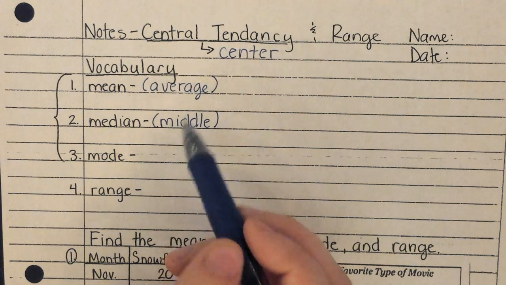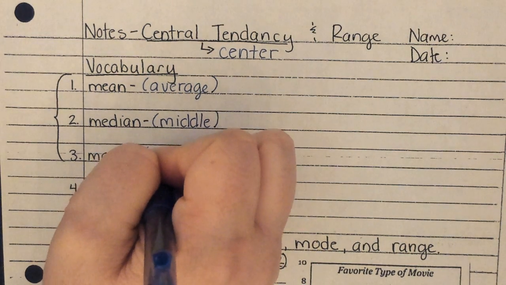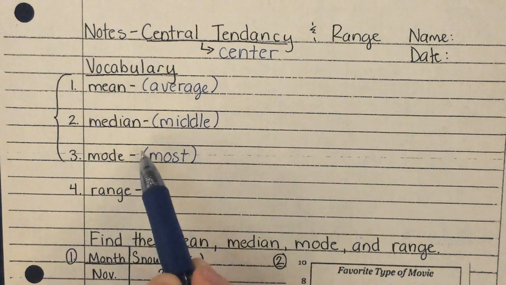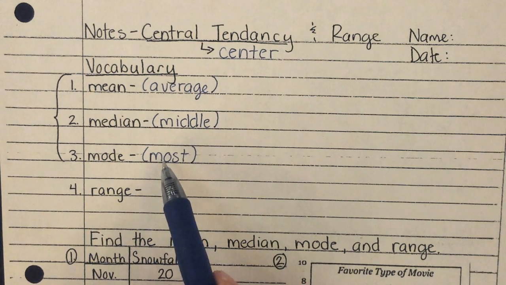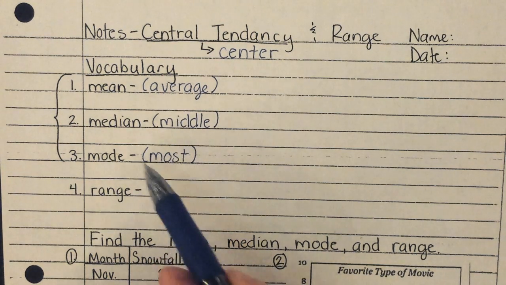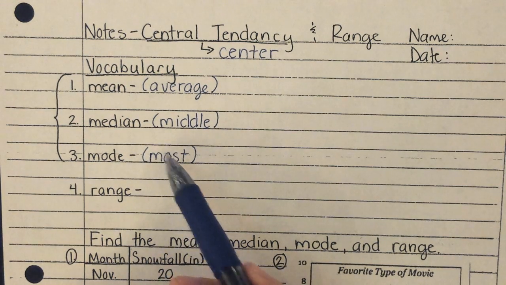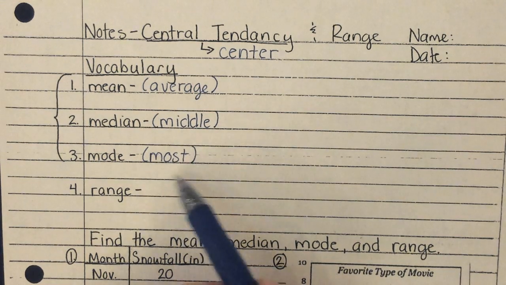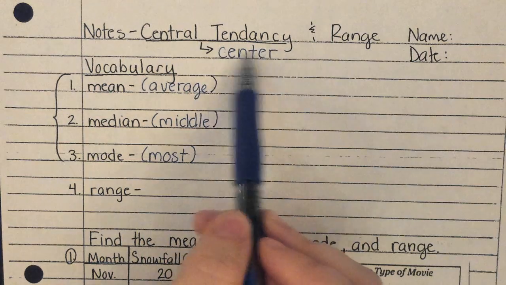And then the last way that we would find the center would be the mode. That's just by talking about what grade did you make the most. Like, did you make mostly A's and you just had one really bad test grade and that's why you had an 85? Okay? That would be a great time when the mode would be a better description of your math. Because, oh, Jackie's an A student. She just had one test that didn't go so great, so she ended up with a B, okay? So the average is what we report in grades. But in that case, I would probably describe Jackie using the mode because mostly she makes A's. Do y'all see the difference there? And sometimes we would want to use the mode to describe my center.